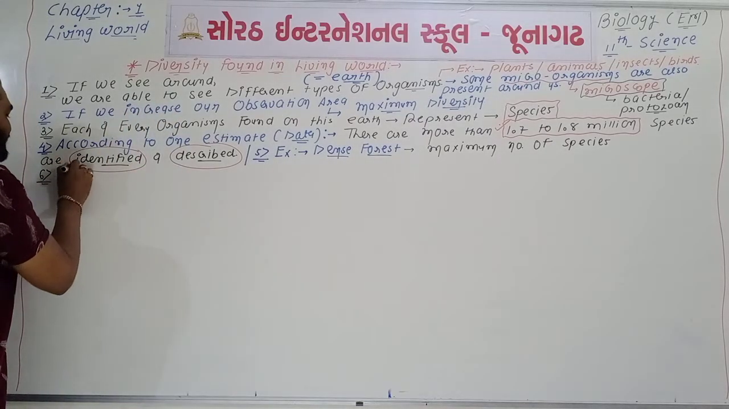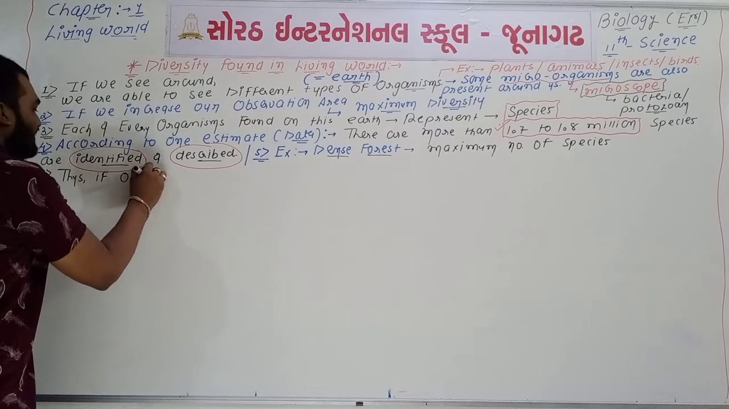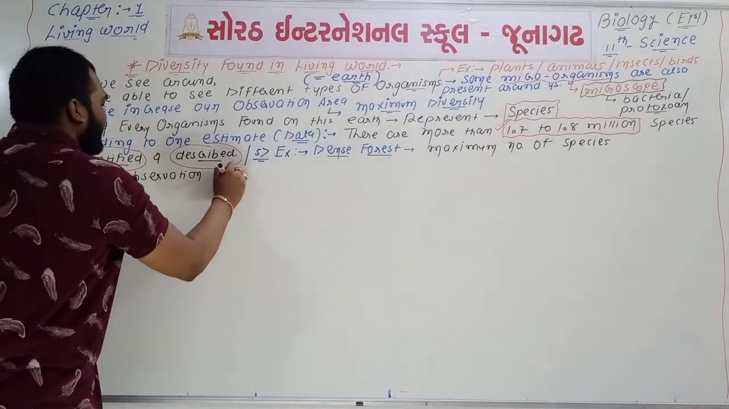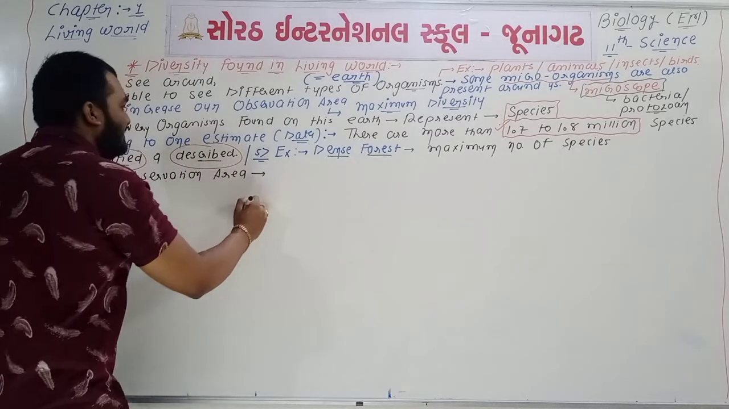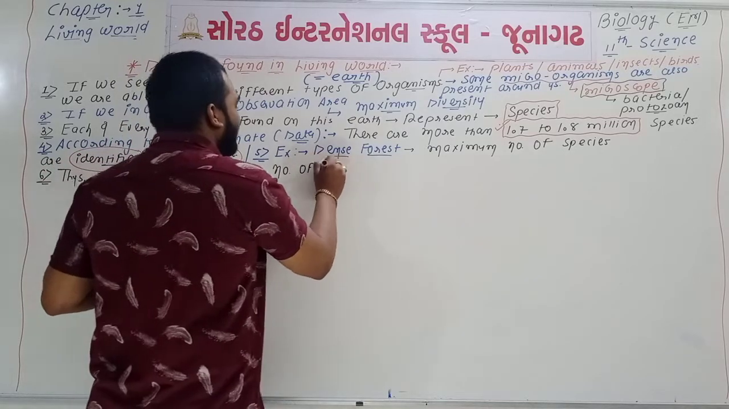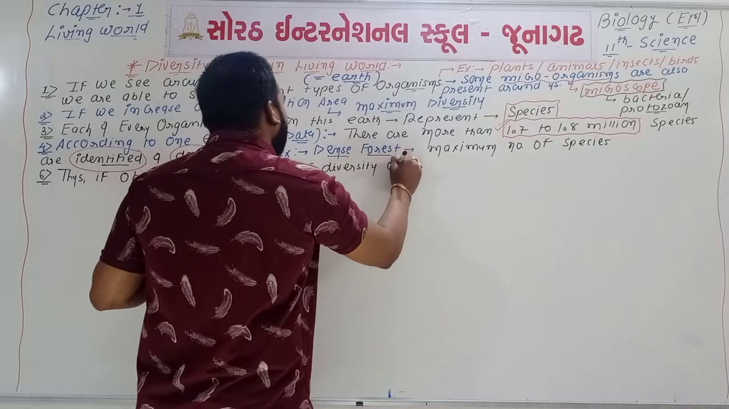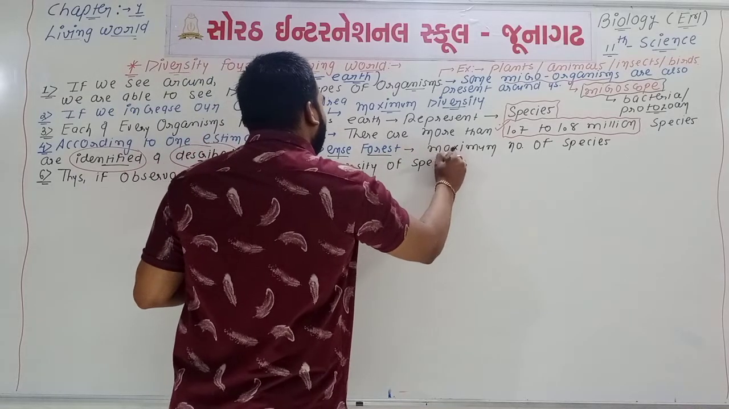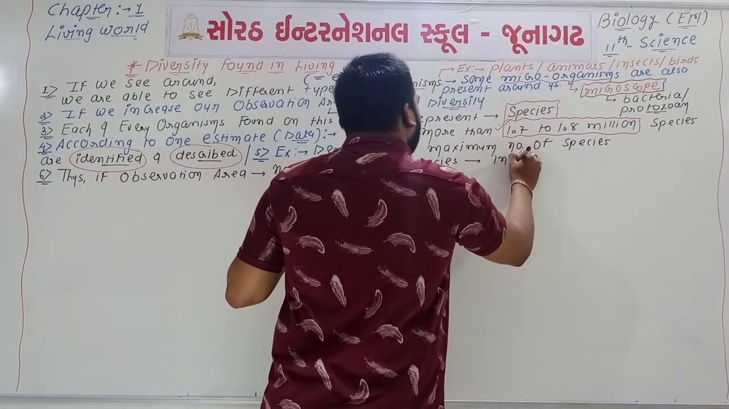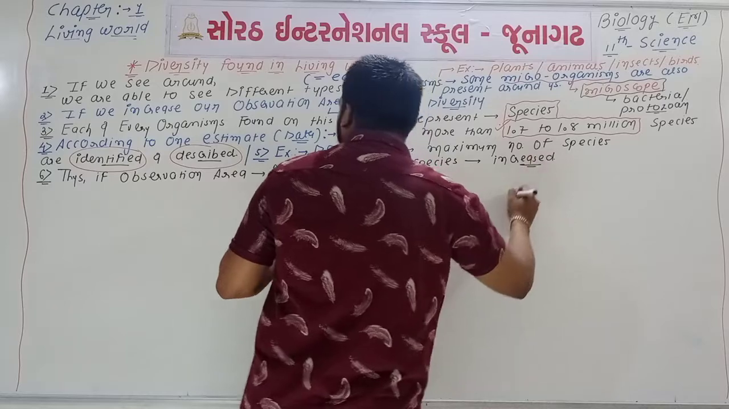We can say that thus if the observation area is increased, then the diversity of species will also be increased. So point number 6 is about the conclusion.